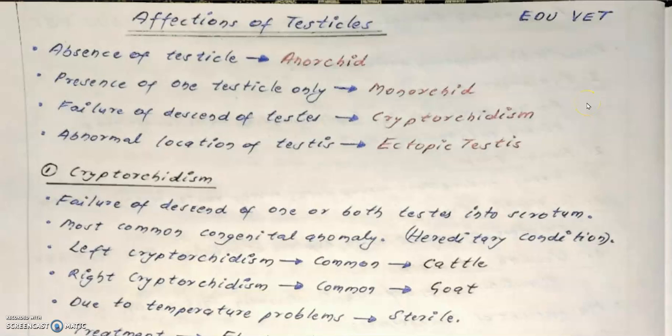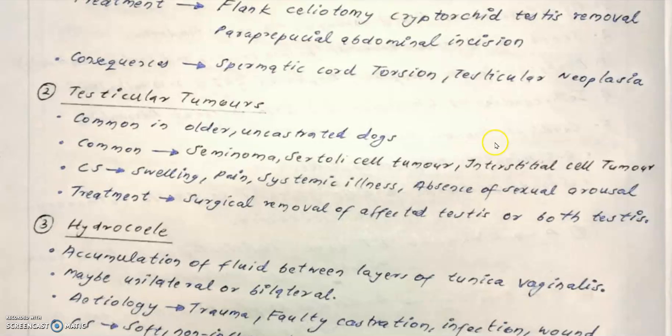So today we will be discussing veterinary surgery and radiology, that is affections of the male reproductive system, and we will be discussing affections of the testicles. First of all, absence of testicle, that is the anorchid condition; presence of one testicle only, that is monorchid; failure of descent of testis, that is cryptorchidism; abnormal location of testis, that is ectopic testis. We are very familiar with the term ectopic pregnancy in the female reproductive system.